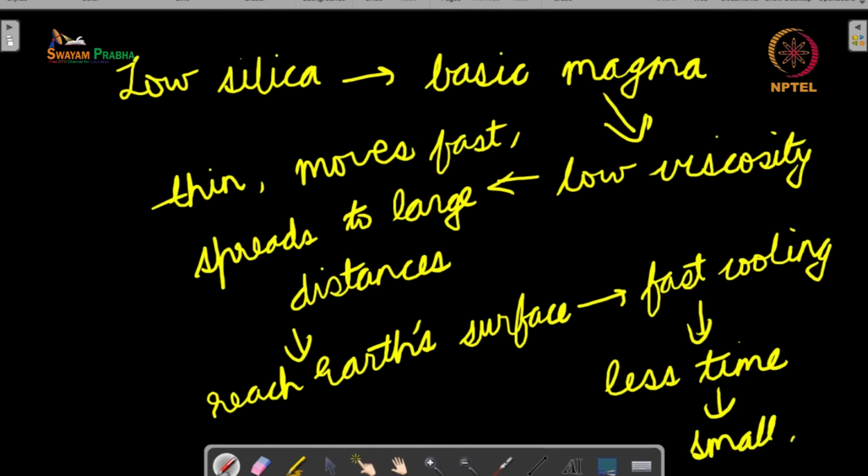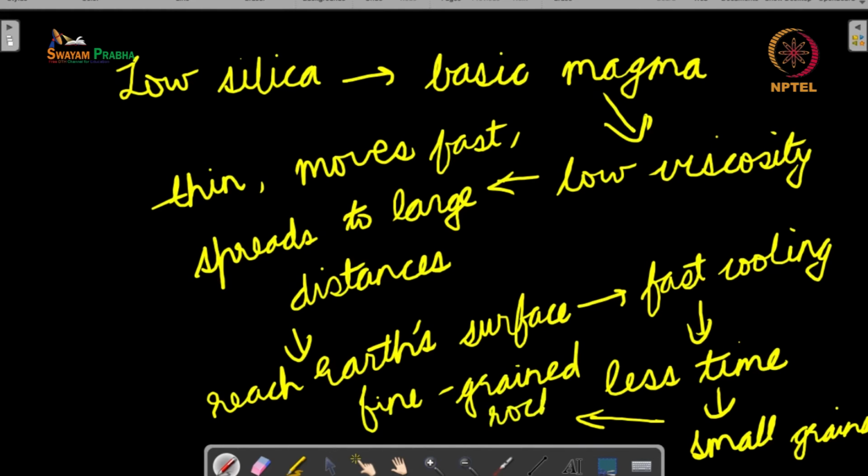So it has small crystals and small grains, and so it is a fine grained rock. So by knowing whether a rock is intrusive or extrusive, or coarse grained or fine grained, or by knowing its chemical composition, we can make a number of predictions about the other properties of these rocks.